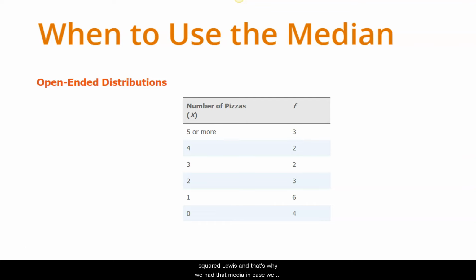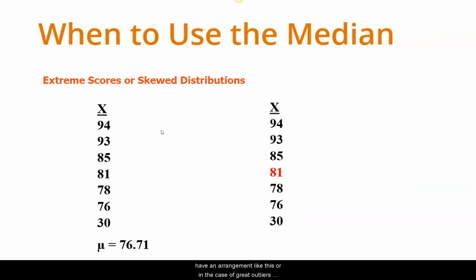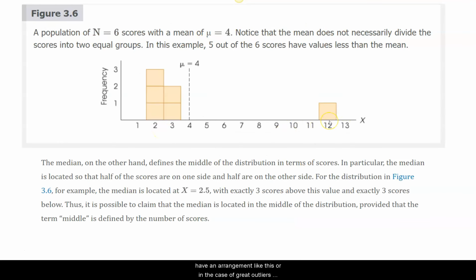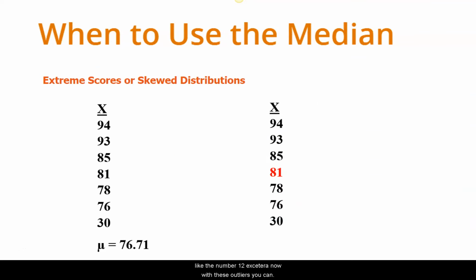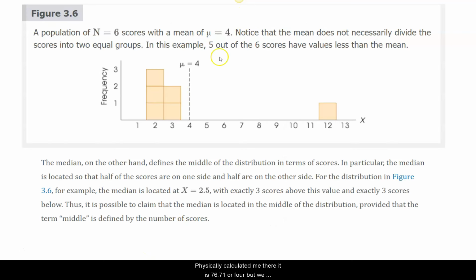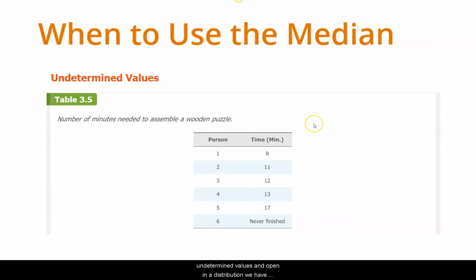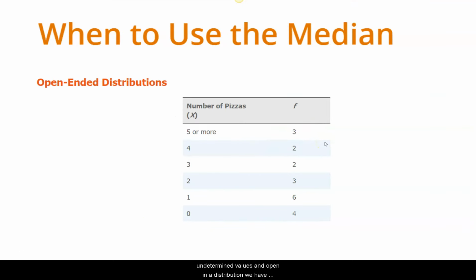And that's why we have that median, in case we have an arrangement like this, or in the case of great outliers like the number 12, etc. Now, with these outliers, you can physically calculate a mean. There it is, 76.71 or 4. But we prefer a median. Of course, in these cases with undetermined values and open-ended distributions, we have to calculate a median, have no choice.